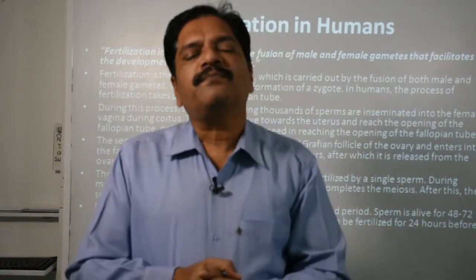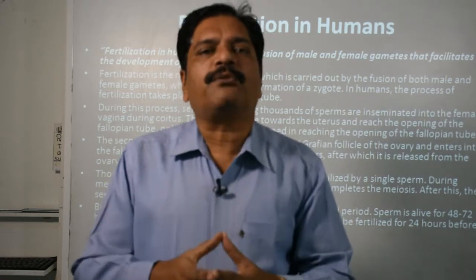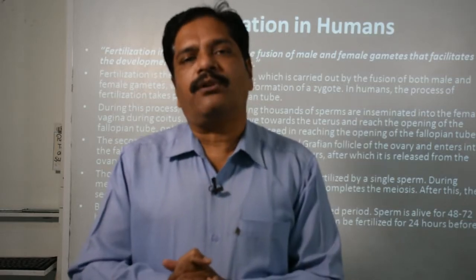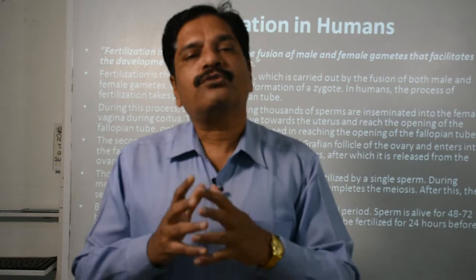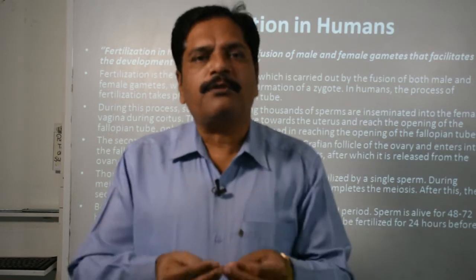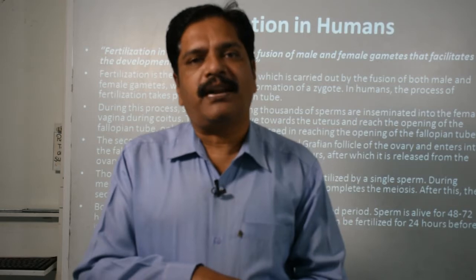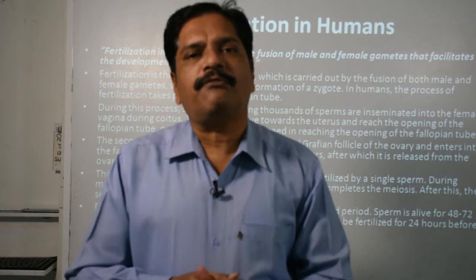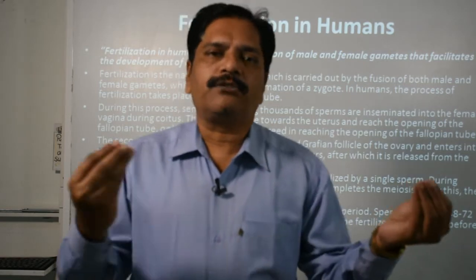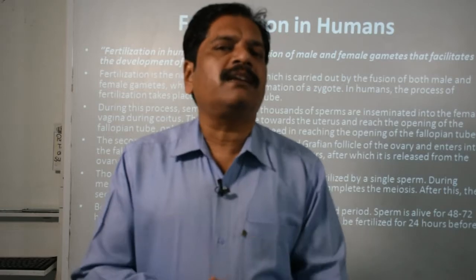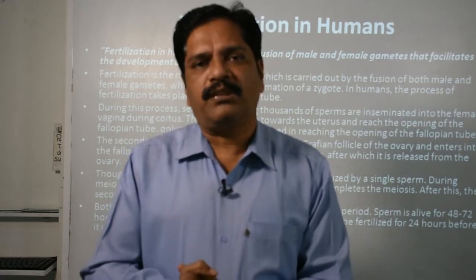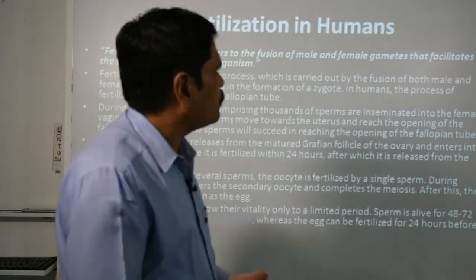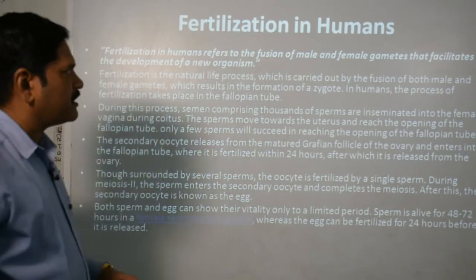The process responsible for restoring the diploid condition of the parents is called fertilization. So what did you conclude? The fusion of the two opposite gametes and restoring of the parental genetic constitution, that is the double or diploid set of chromosomes. 23 brought by each of the two gametes, and again the condition of 46 chromosomes is restored in the zygote. What is the first cell produced during fertilization? That is the zygote.